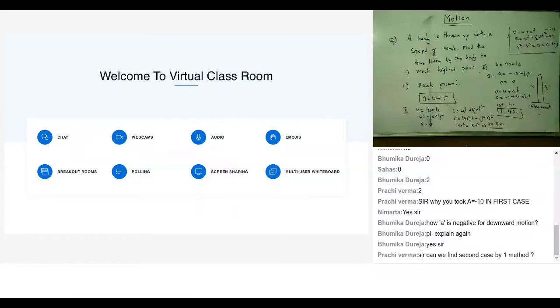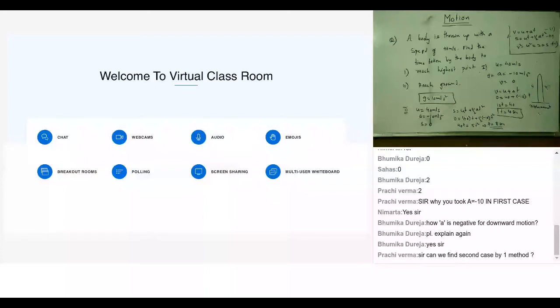Can we find the second case by method 1? Prachi, not directly. If we are using method 1, you need to know something else. Either the final velocity, but we don't know the final velocity of the body, right? Or you have to know the displacement. We don't know the displacement either. So we cannot directly use the first method.